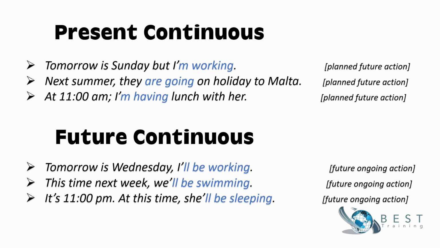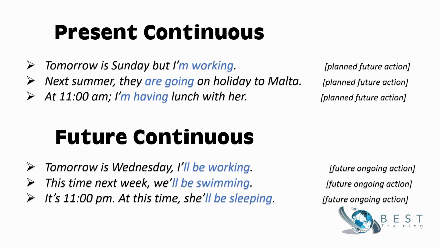Look, when I say, tomorrow is Sunday but I'm working, I've anticipated this event during the week and have already planned what I shall do on Sunday. But when I say, tomorrow is Wednesday, I'll be working, it's an ongoing future event. There is nothing scheduled. It's a future routine action.